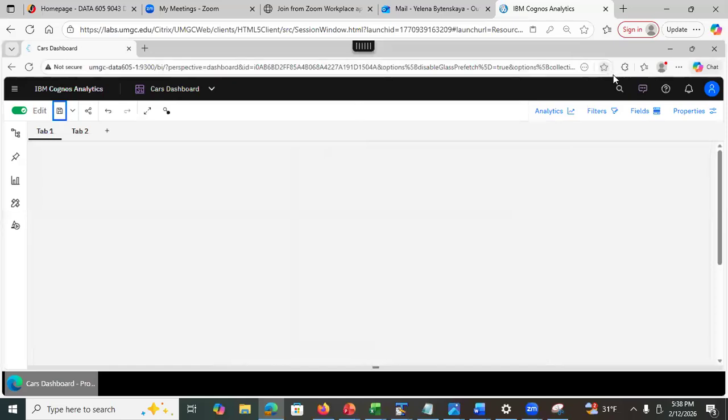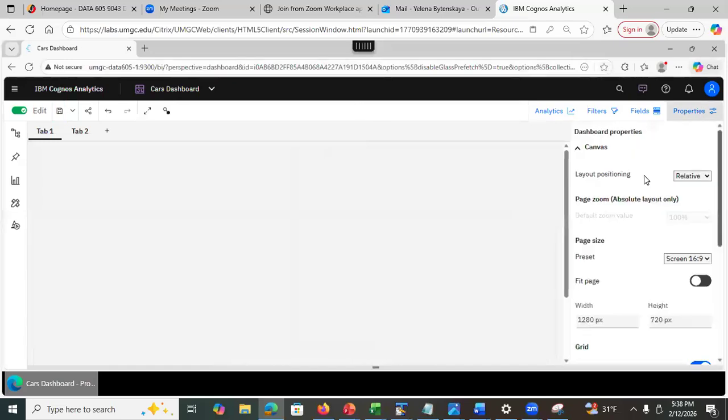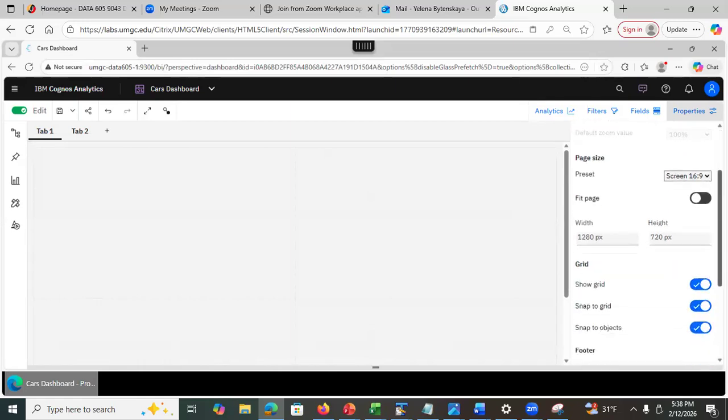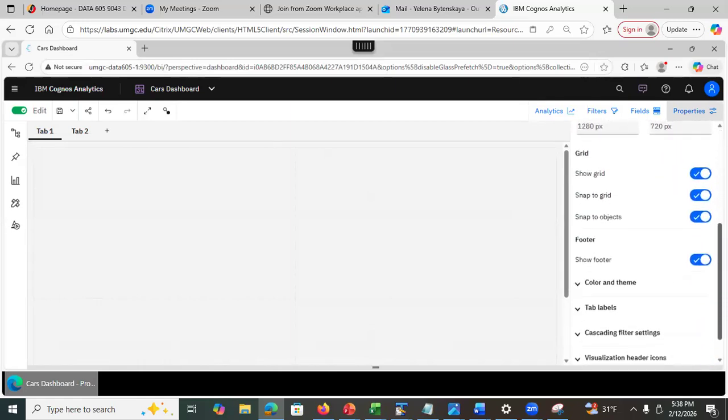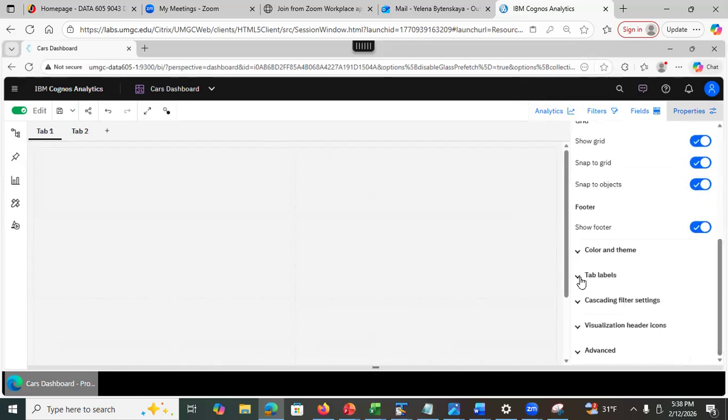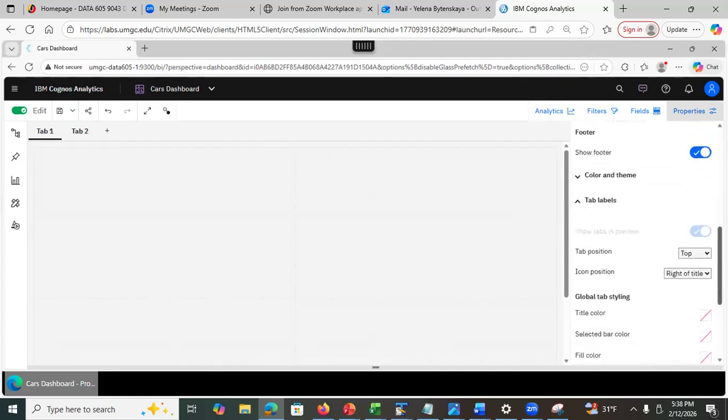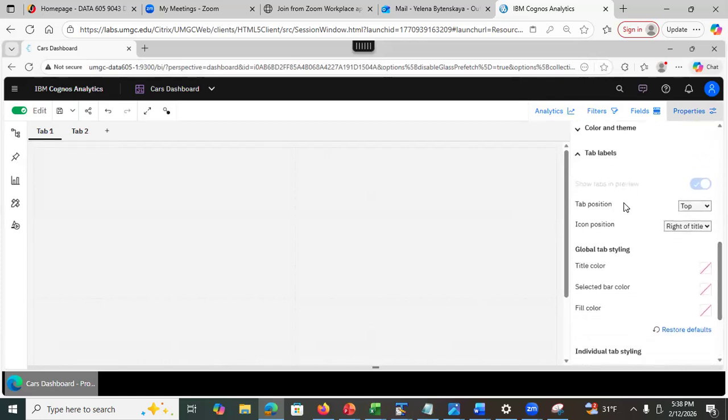So now let's look at the properties. At the moment, we're looking at the properties of the dashboard itself, of the canvas, right? So you can change the positioning, you can change the page properties if you want to show the grid. Then you can go to the tab labels and you can change the position of the tabs, right? See this, you have top, left, bottom, and right.